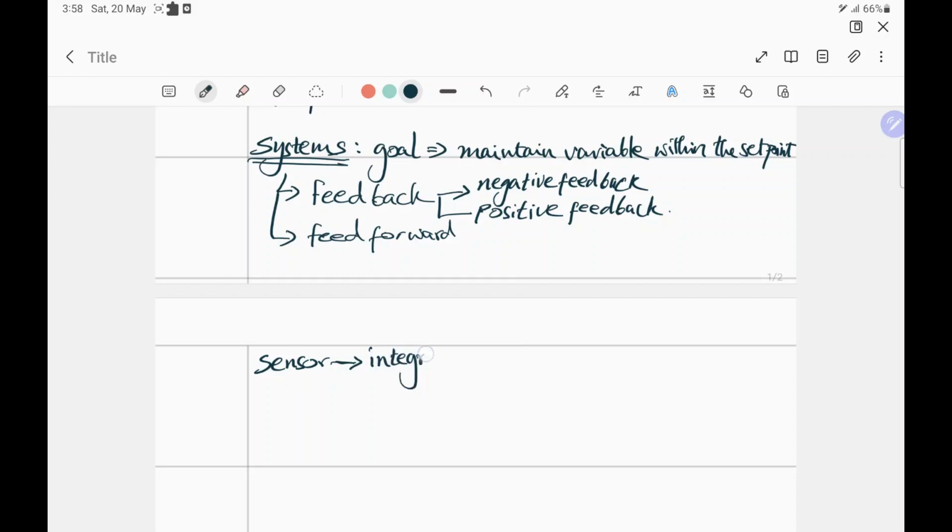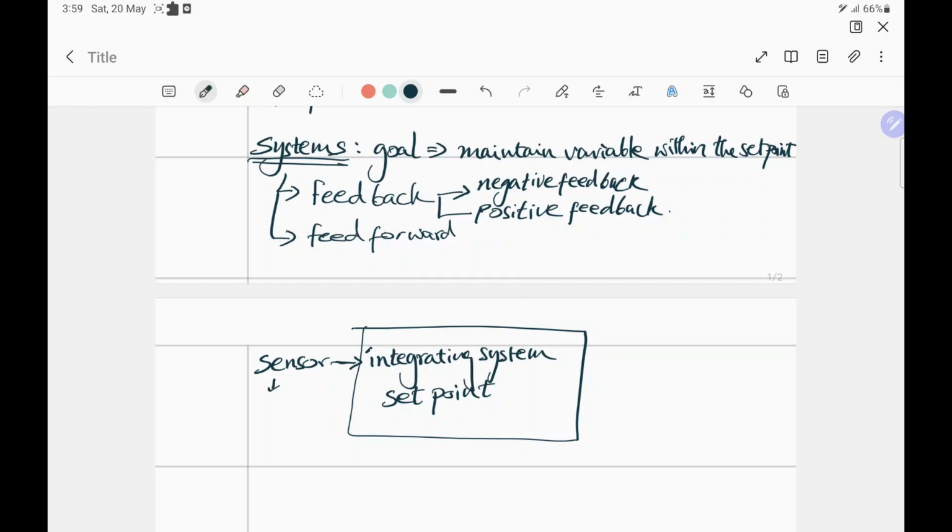So the integrating system is sort of like a computer chip, which has an algorithm in it. This algorithm has the set point or the reference range in it, and depending on how much of the variable or parameter is sensed, the sensor is going to give a signal to the integrating system, and that integrating system is going to compare this signal strength with the set point.